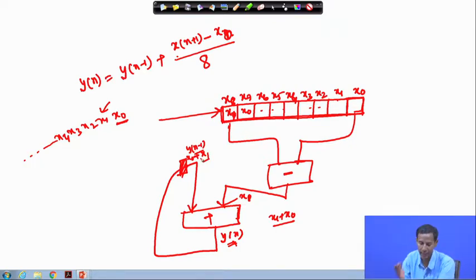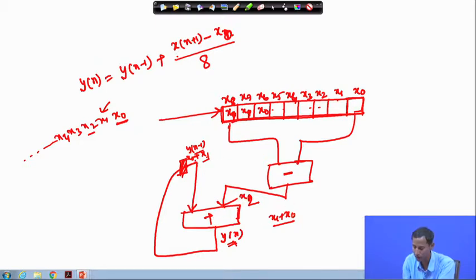Then again, in the next third clock cycle, what will happen? x 2 will come over here, x 1 will be here, x 0 will be here. So, now this value will update again with x 2, and initially the value was x 0 plus x 1. So, it will be x 0 plus x 1 plus x 2 now.